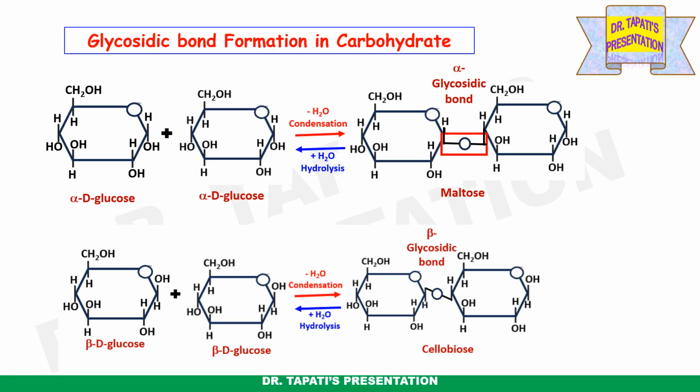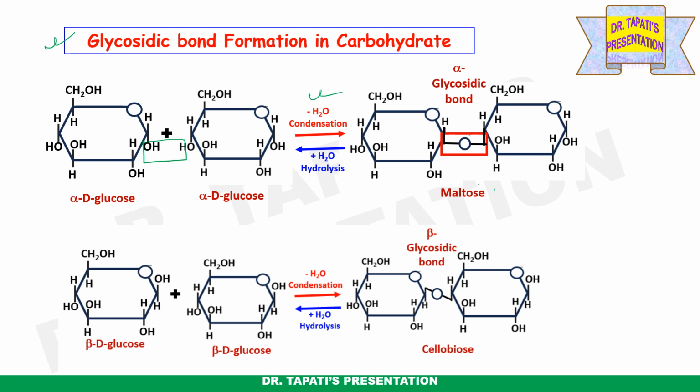In a polysaccharide, the individual monosaccharides are linked by a glycosidic linkage, and this bond is formed by dehydration, or you can consider one molecule of water is removed, so that the glycosidic linkage is produced between two monomers.